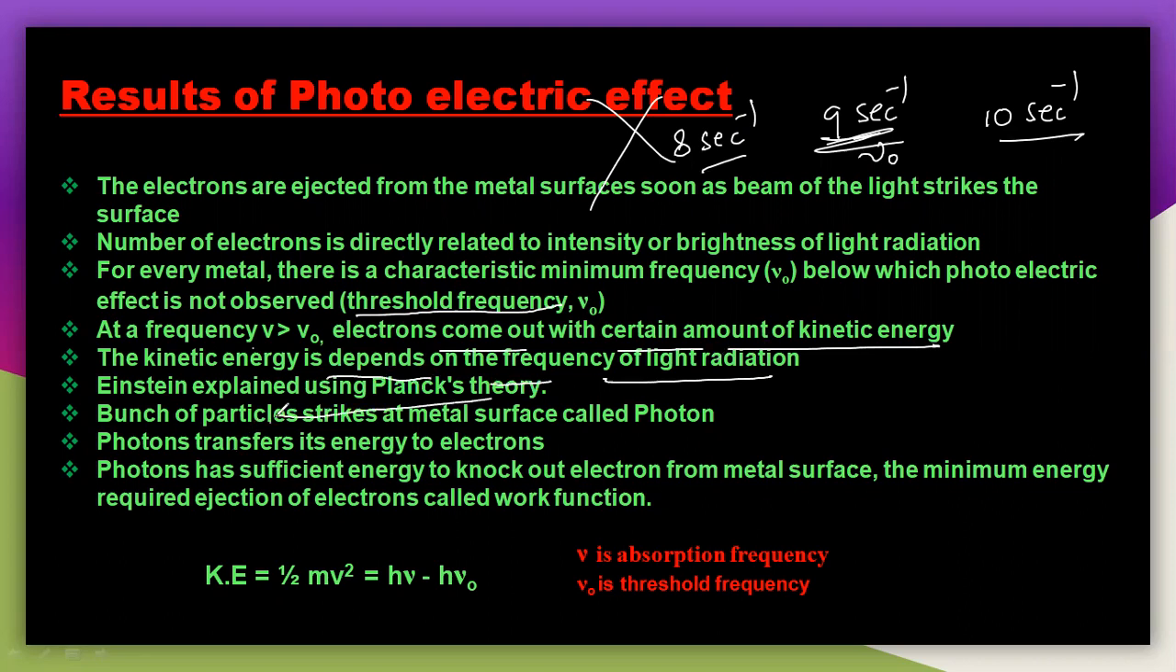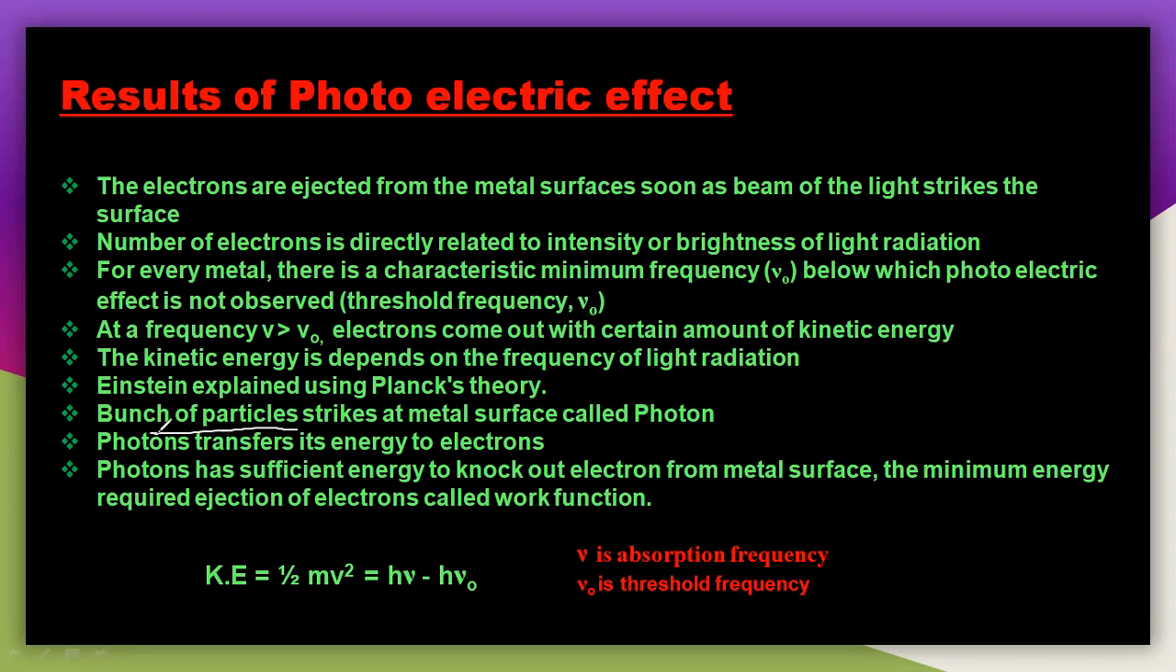And Einstein explained this using Planck's theory here. The bunch of particles that strikes a metal surface is called a photon. And photons transfer their energy to the electrons here.